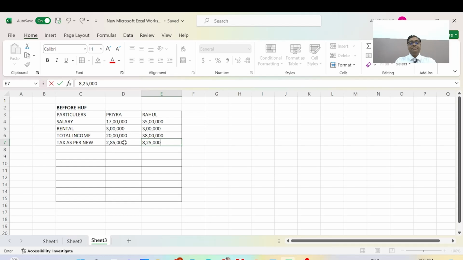The total tax of Rahul and Priya will be 2 lakh 85,000 plus 8 lakh 25,000, which is 11 lakh 10,000.